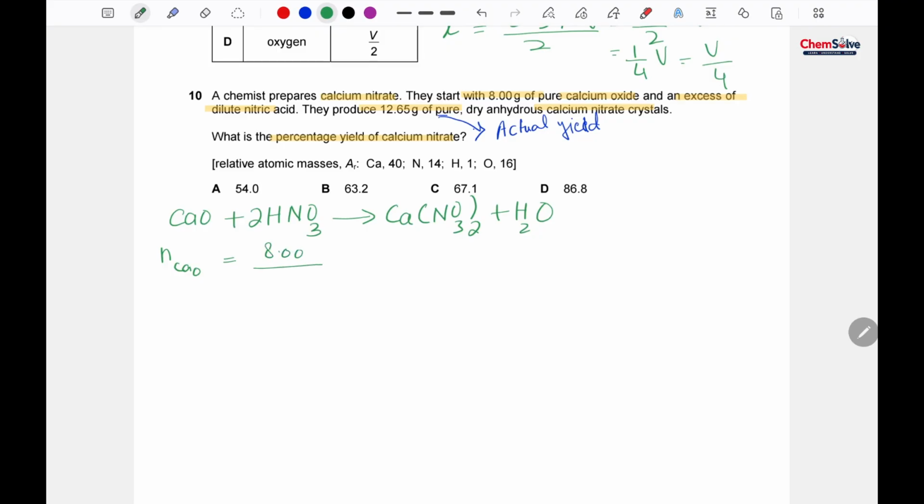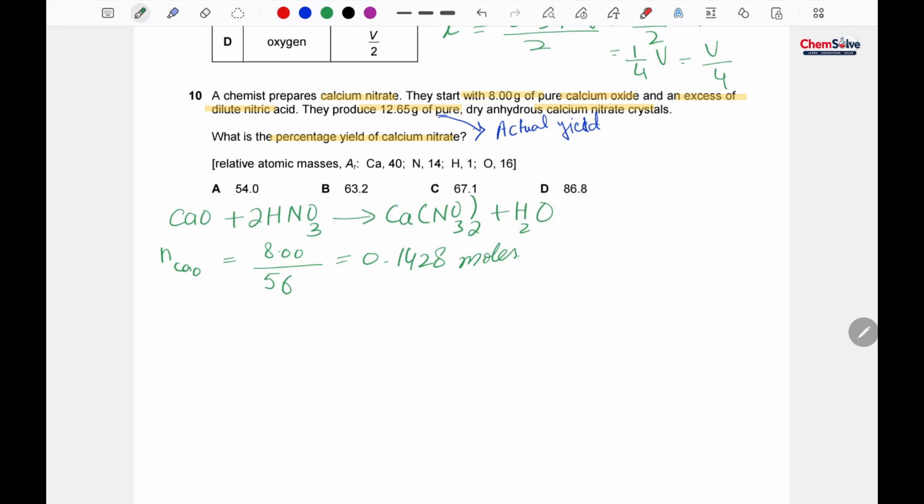8 divided by the molar mass of the calcium oxide, that is 56, so the moles are 0.1428. And as you can see from the balanced chemical equation, the ratio between calcium oxide and calcium nitrate is 1:1.